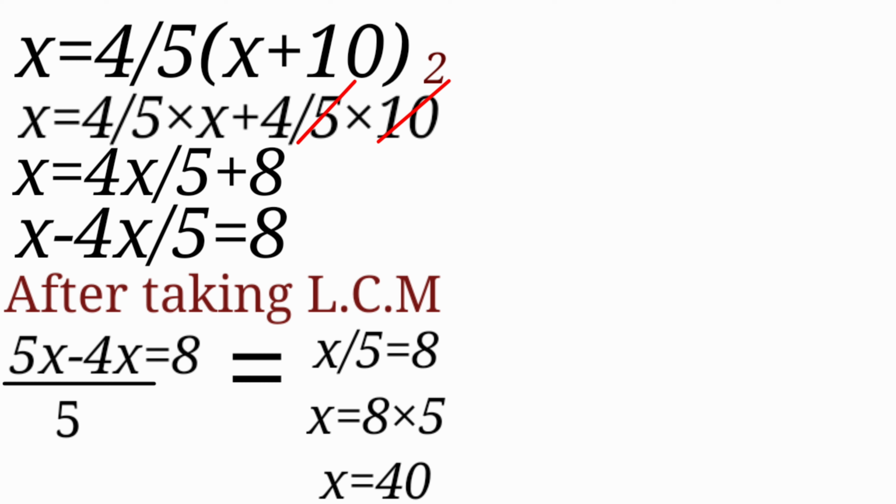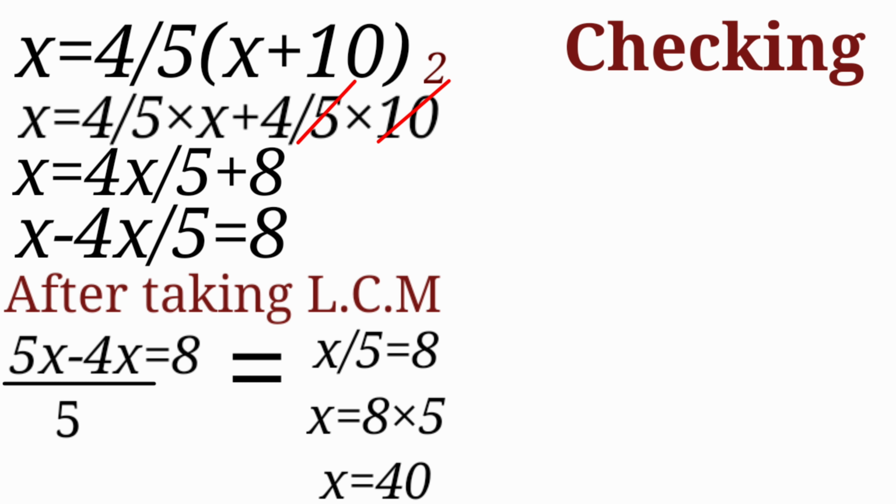Now we have the x by 5 value. We want only the x value. So x will remain here only and 5 in division will go to the other side, going into multiplication. So 8 into 5. So the x value will be 40. So the x value we got is equal to 40.